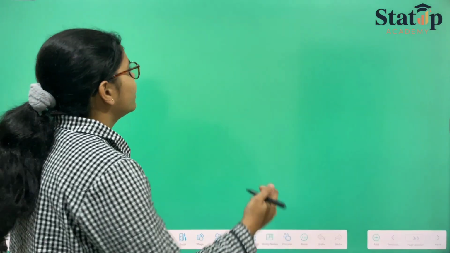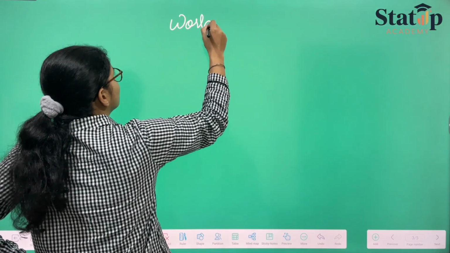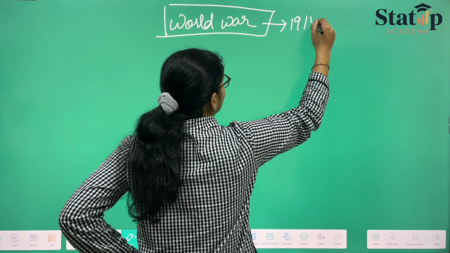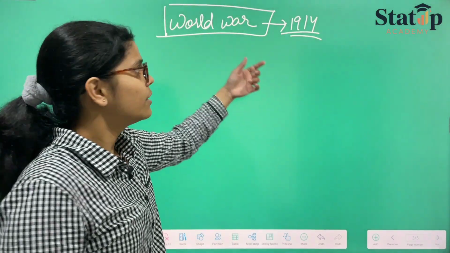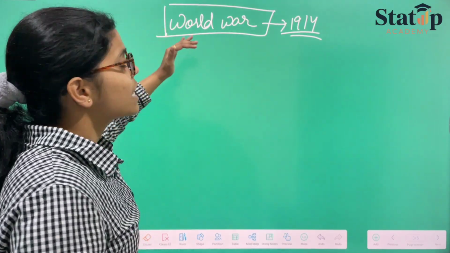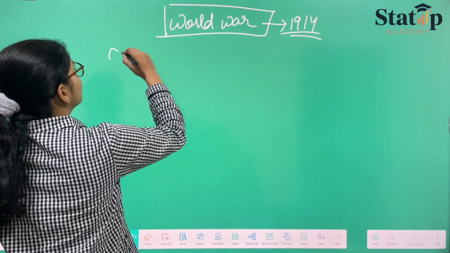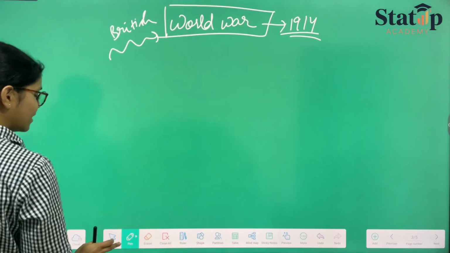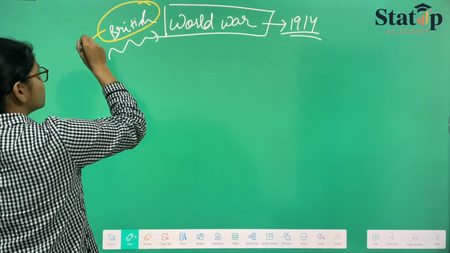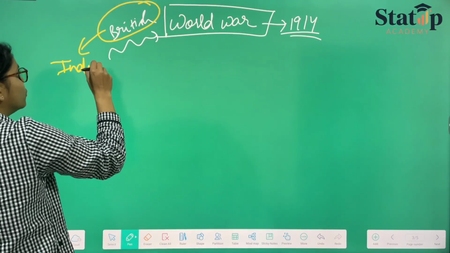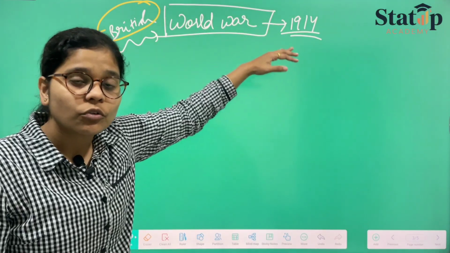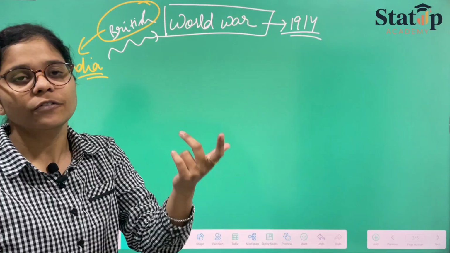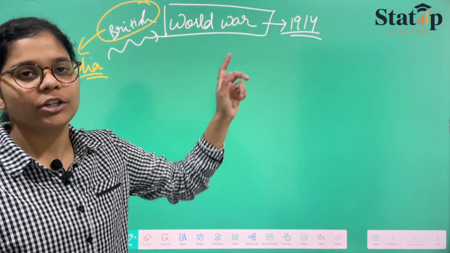Okay, so what happens is, there is the World War scene. The World War was going on from 1914. Okay, 1914 we are talking about. The World War is already going on. Now, since the World War is going on, the involvement of the British was much. British were sitting in which part of the world? They were sitting in India. Therefore, India was also participating in the World War, that too unnecessarily, and that was the forceful involvement of Indians in the World War.